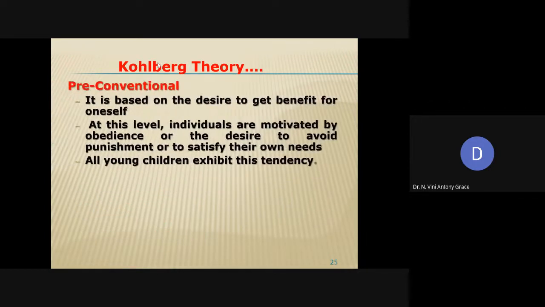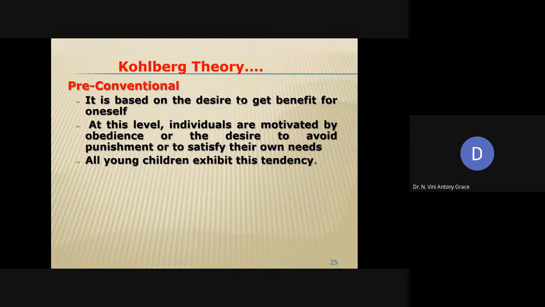First is pre-conventional. This level of moral development can be seen in all young children. As I told you, all young children will blindly follow the moral principles that are taught by their parents and teachers. This level of moral development is based on the desire to get benefit for oneself. I have to get benefit out of it. It's much more self-oriented, self-interest, to satisfy their own needs. Or in other words, I should not get punished.